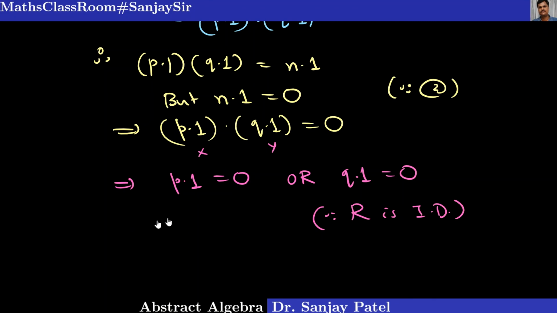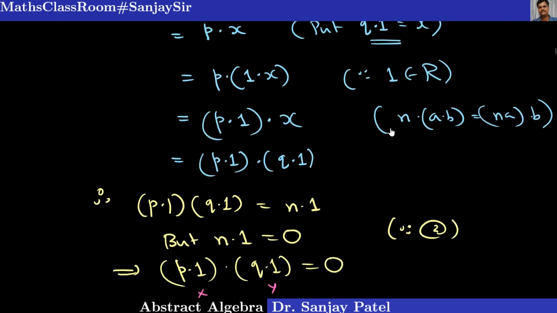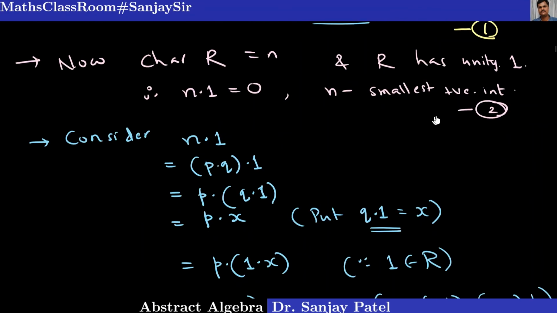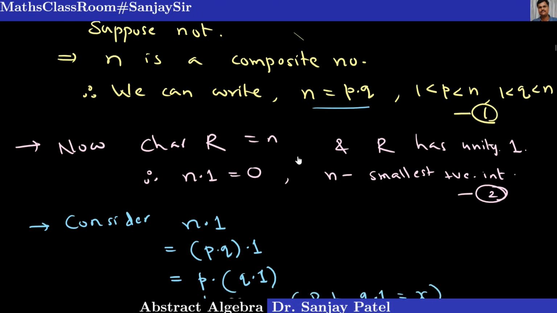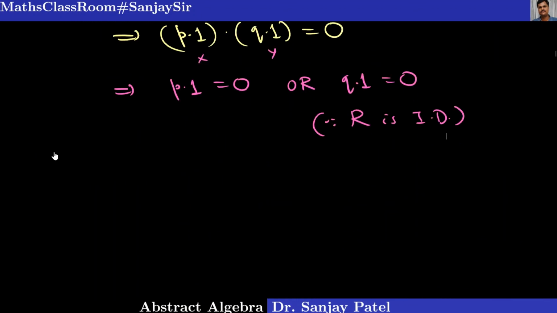Okay. But p into 1 equal to 0 or q into 1 equal to 0 contradicts the result 1. What is result 1? Result 1 is this, that n is the smallest positive integer such that n into 1, sorry, not result 1, it is result 2. It contradicts the result 2, that n is the smallest positive integer for which n into 1 equal to 0. And we have p is less than n. So p is even smaller than n and q is also smaller than n. Okay.